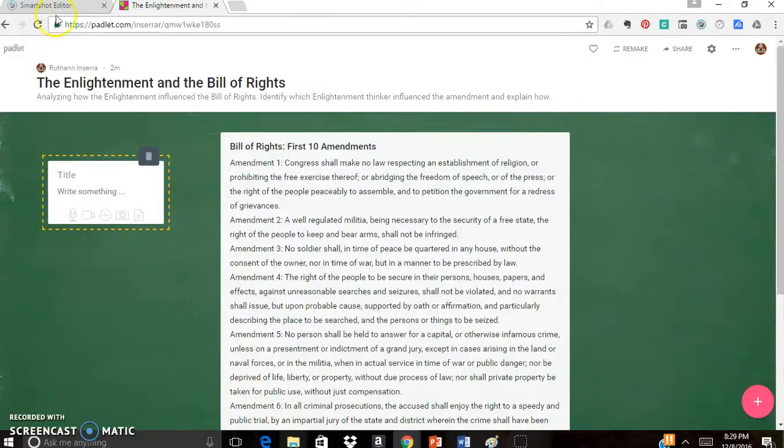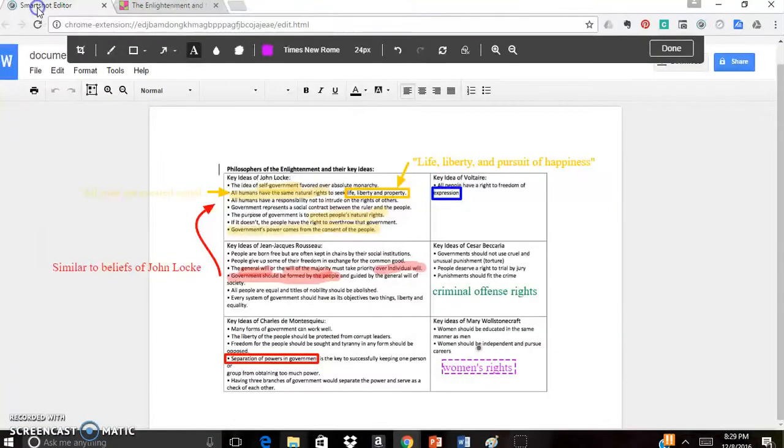So let's take a look at some of the notes that we had done with the Smart Shot editor yesterday on all of the different Enlightenment thinkers. And I definitely remember seeing something about freedom of expression. So we're going to take a look. And I instantly noticed that I put a box around the word expression. And this is under the idea of Voltaire. All people have a right to freedom of expression.